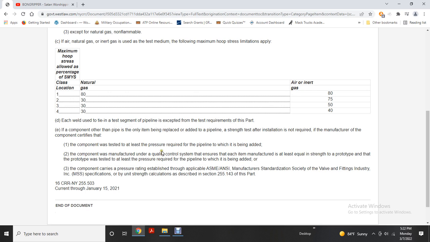The component is produced under a manufacturer's quality control system that ensures each item manufactured is at least equal in strength to the prototype, and the prototype was tested to at least the pressure required for the pipeline to which it is being added. The component carries a pressure rating established under the applicable ASME/ANSI, Manufacturers Standardization Society of the Valve and Fittings Industry MSS specifications, or by strength calculations described in section 255.143 of this part.